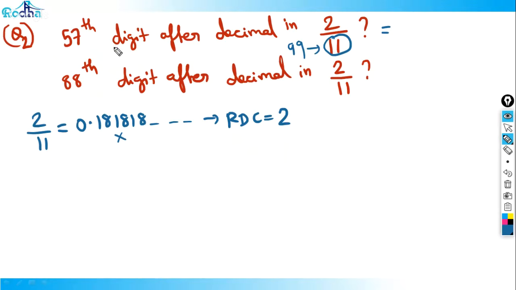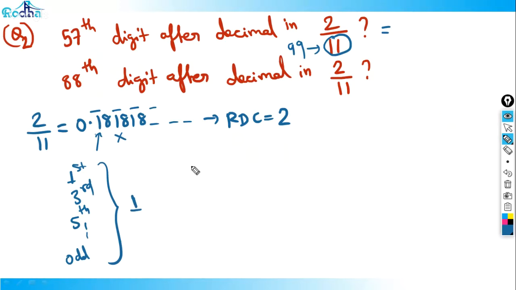If I want the 57th digit, you can see here, first digit, third digit, fifth digit, at all the odd places, what is the value? Value is 1. First, third, fifth, like that. And at all the even places, like second digit, fourth digit, sixth digit, eighth digit, what is the value? Its RDC is 2, obviously.